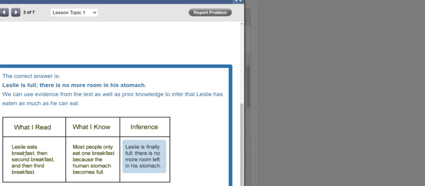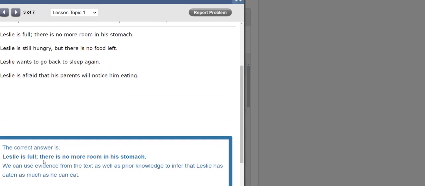So what can I infer based on this? That Leslie is finally full. There is no more room left in his stomach. I came to this conclusion based on what I read and what I know. You are making an inference and drawing a conclusion.